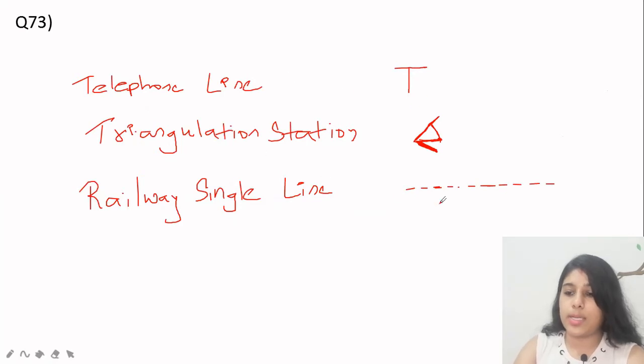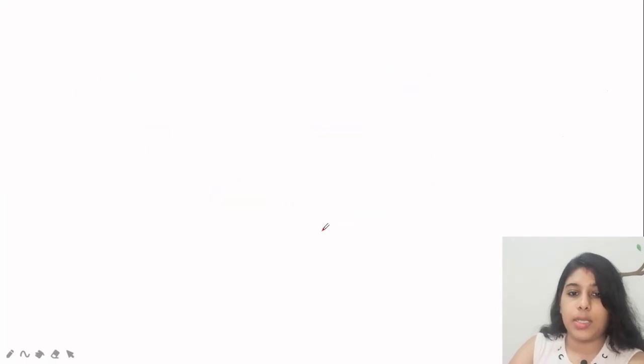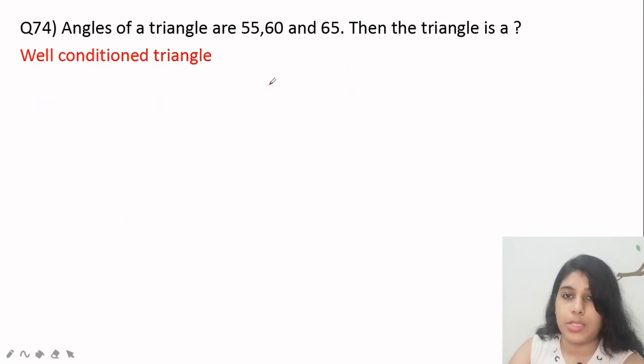So if a dotted single line is given, it is called single railway, and this is the triangulation station, and this is to denote the telephone line. Next, the angles of a triangle are 55, 60 and 65. Then we cannot say it is an equilateral triangle. It is a well-conditioned triangle.